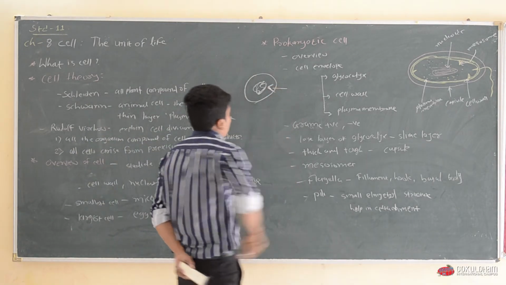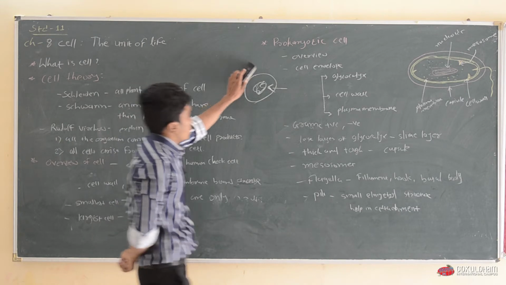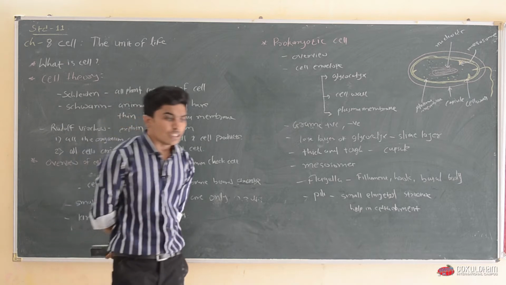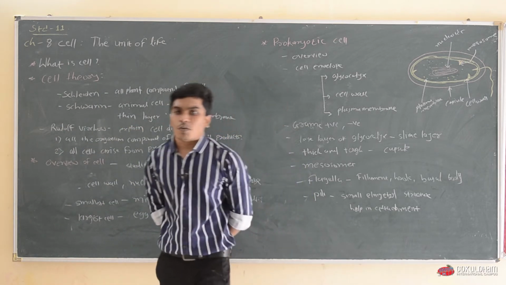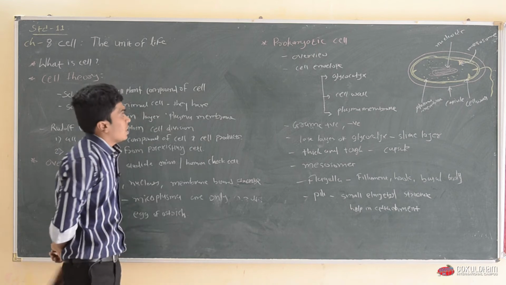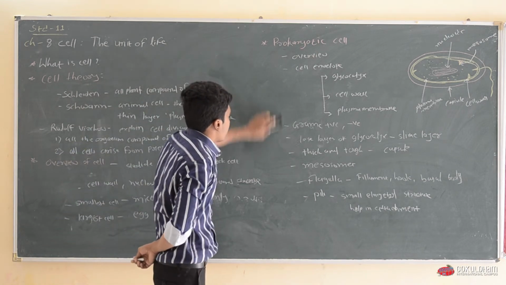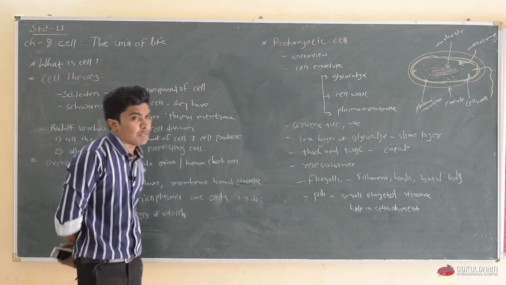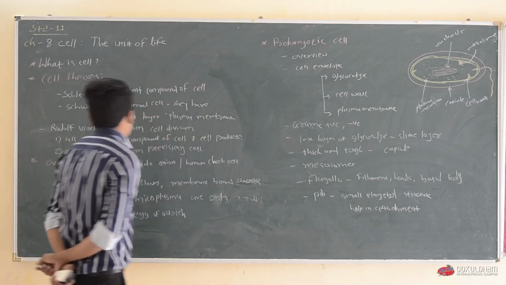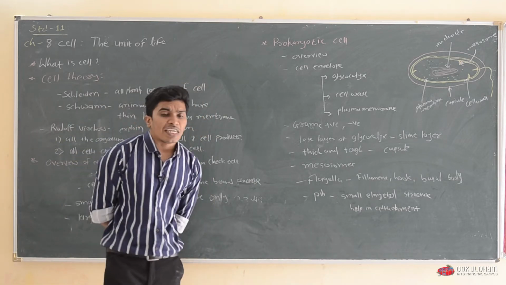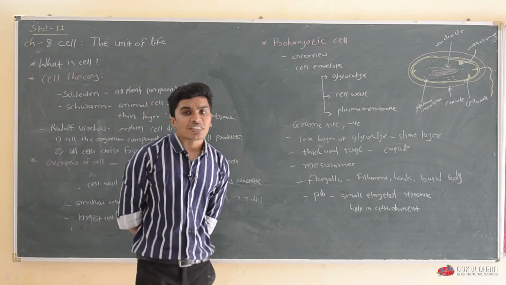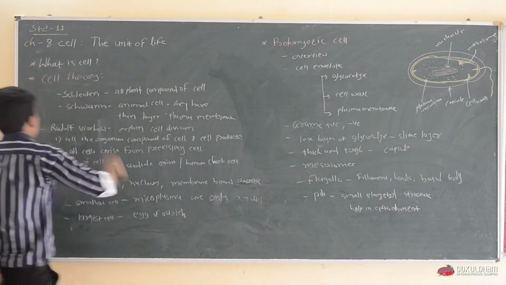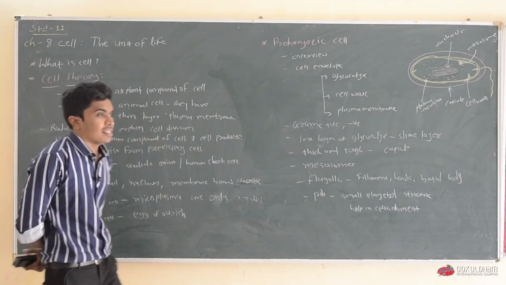After that, the invention and evolution of the microscope led to the development of the electron microscope, and as a result of studying under an electron microscope, we discovered many organelles in different cells. So now we know what a cell is. Again I repeat, the cell is the structural and functional unit of life.